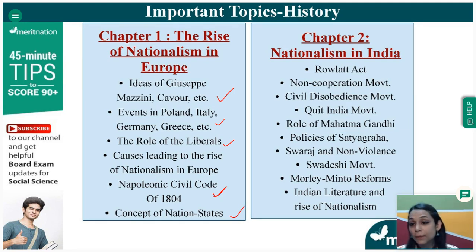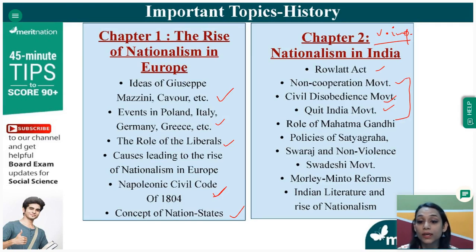Then from the second chapter, that is nationalism in India, a very, very important chapter and a very short chapter from which the question is going to come, as in the concept part as well as in the map part. So Rowlatt Act is again important. Non-cooperation movement, civil disobedience movement, and Quit India movement.